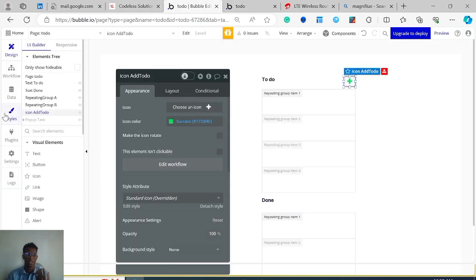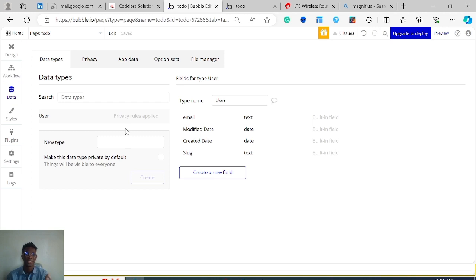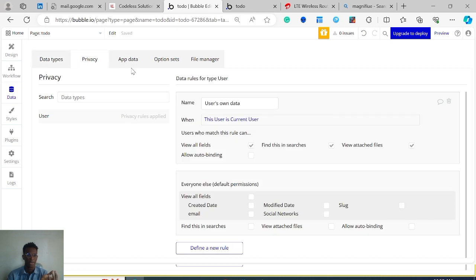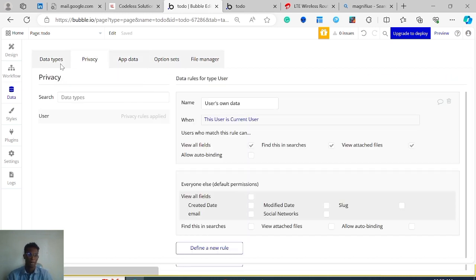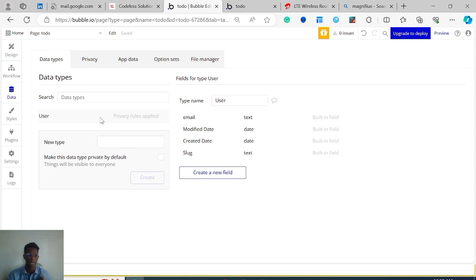That brings us to the next phase, which is the database. The database is where I store all of that data that is being entered so that it can be referenced later on. It's probably not the prettiest looking tab, but it's not as complex as it looks. So essentially, think of it like a collection.